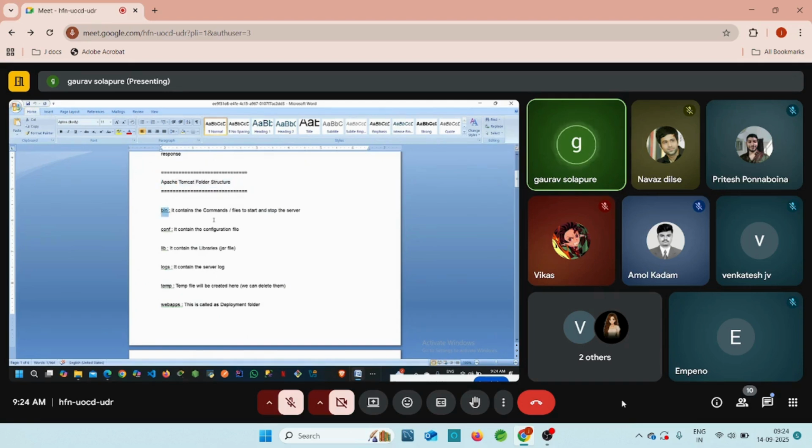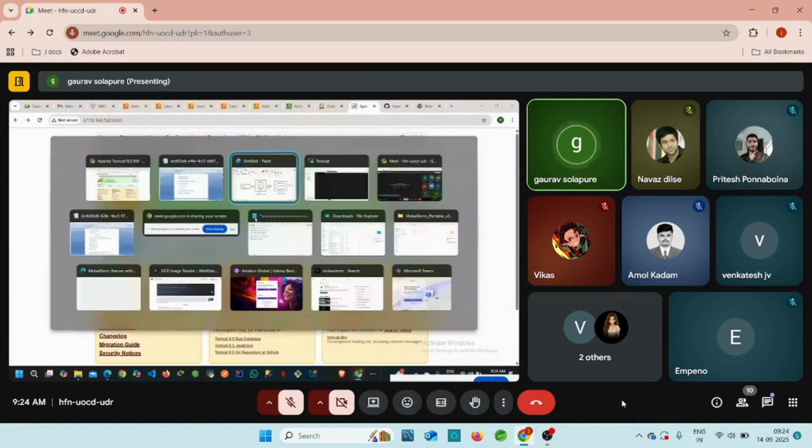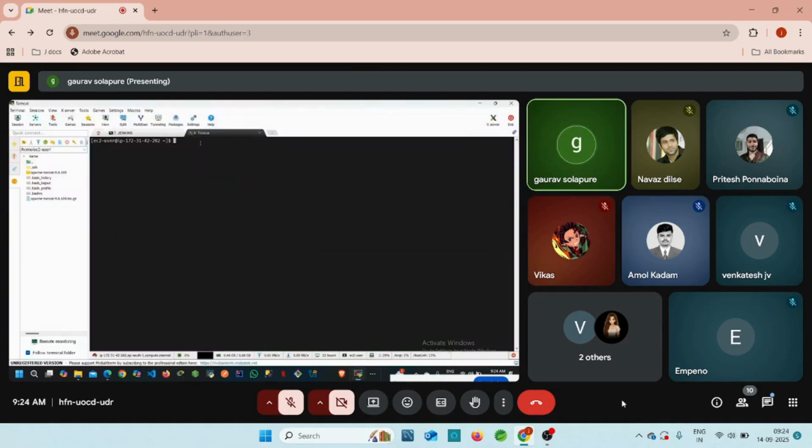Bin is nothing but it contains the command files to start and stop the server. I'll show you the bin folder first. Here you can just write ls -l. You will see what exactly is there under this ec2-user, right? So what is this, guys? There we have the Apache Tomcat folder, and there we have the Apache Tomcat tar file, right? Yesterday we downloaded this tar and untarred it, and this is our untar folder, right? This is our usable folder.